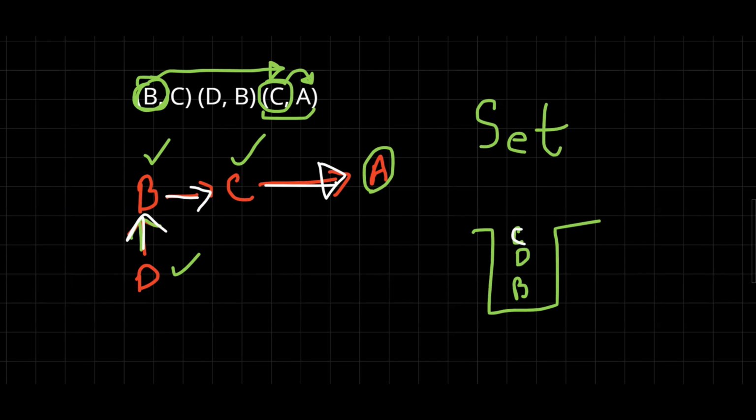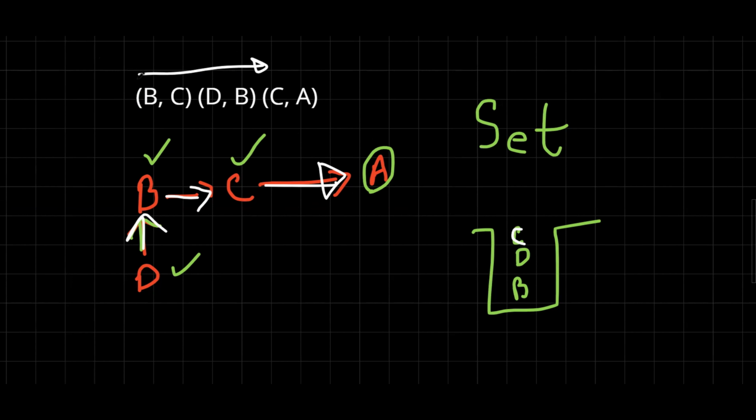Now, the algorithm is pretty simple. We run a loop from left to right over the input array, and we check whether any city is missing from the corresponding set. If any city is missing in the set, that means that city does not have any outgoing edge, and this is the destination city.